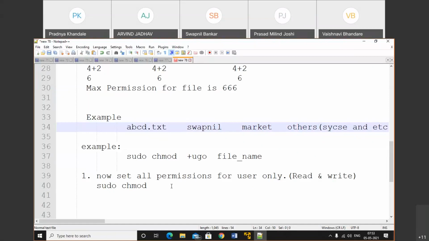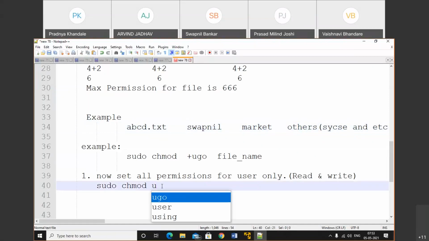So sudo chmod, here I will use u plus. Again I want to perform read and write. If it is a script, then we can also set the execute permission, but right now we don't want to set the execute permission. So u plus rw. Now we need to provide the path of the directory.